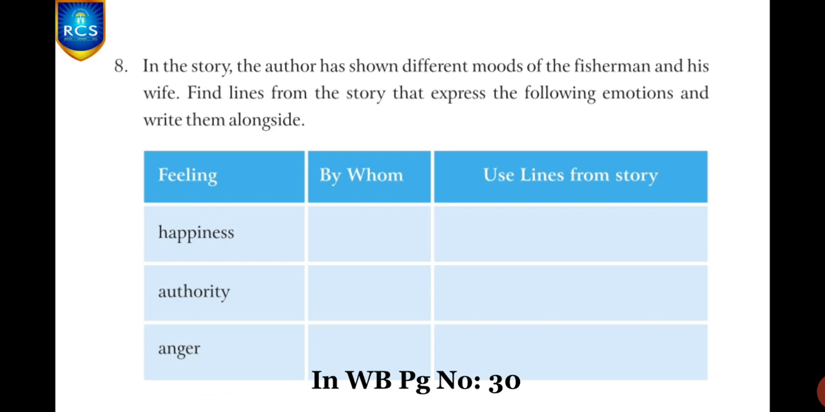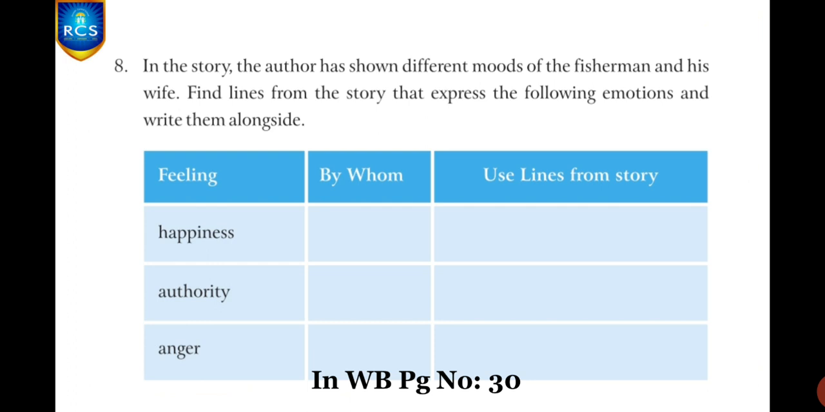And next one is authority. Authority, as we all know, is a person who is making orders, and you write by whom this authority is shown in the story, and use lines from the story from which you found that. And next one is anger. Children, I hope you understand all this. You read these feelings they have given here, and then write by whom that particular emotion has been expressed in the story, and then write the lines from the story from which you know that.